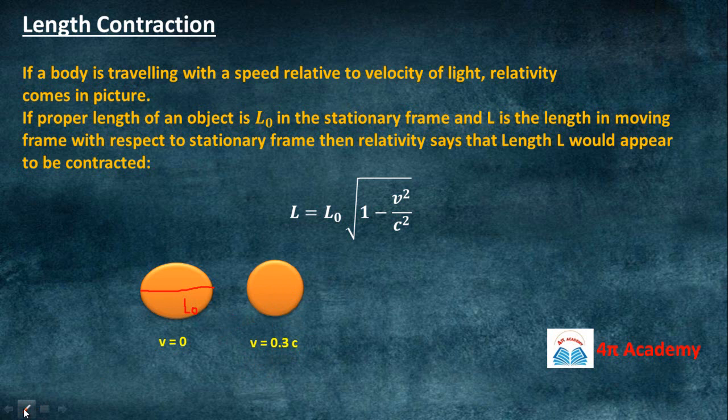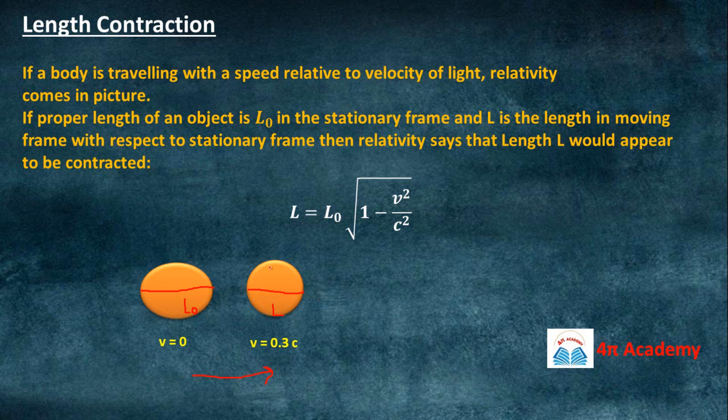And the motion is in this direction. The contraction in length will only be in this direction. You can see in this image, in this body, this length is now less than L0. Suppose this is now L, so L is less than L0, so we can see the reduction is taking place in this direction, which is parallel to the direction of motion.